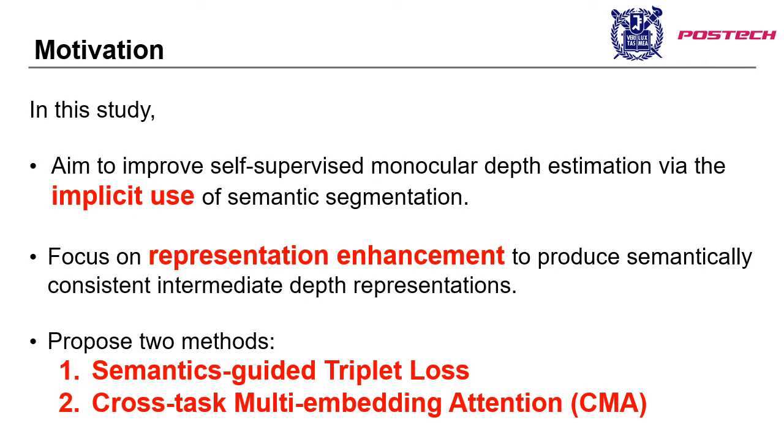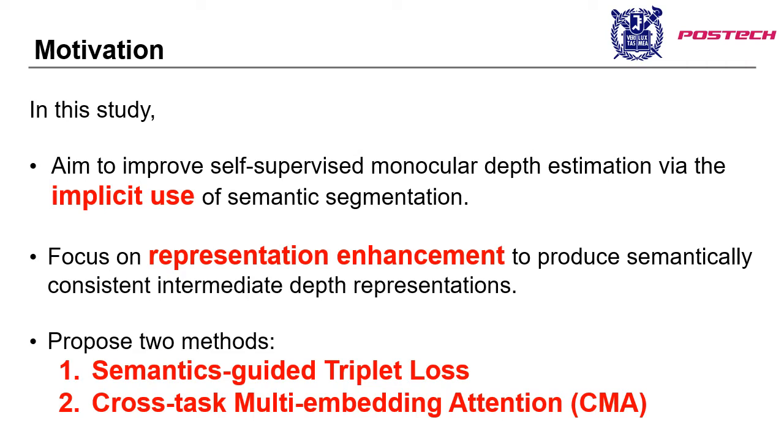In this study, we aim to improve self-supervised monocular depth estimation via the implicit use of semantic segmentation. The implicit use means we focus on optimizing the intermediate representations of depth networks instead of directly optimizing the depth value itself. To this end, we propose two methods, the semantics-guided triplet loss and the cross-task multi-embedding attention.